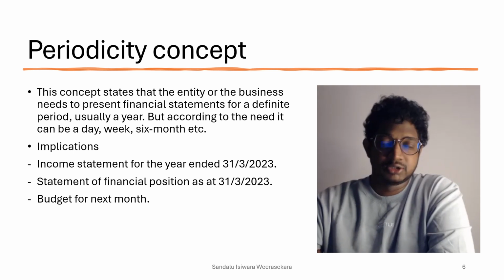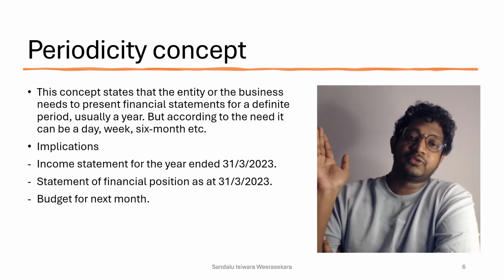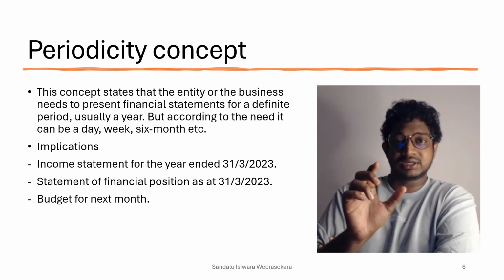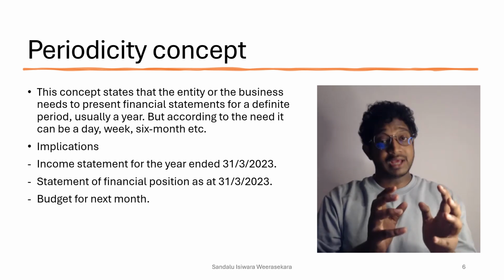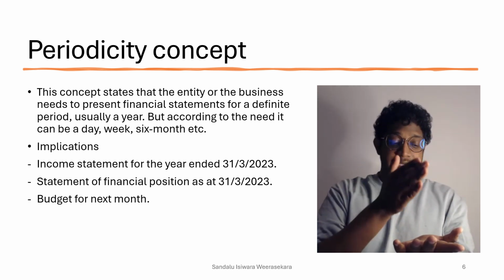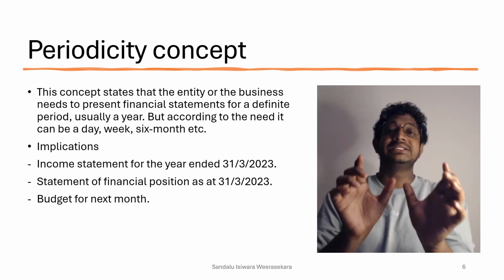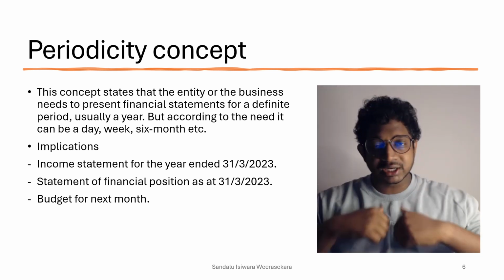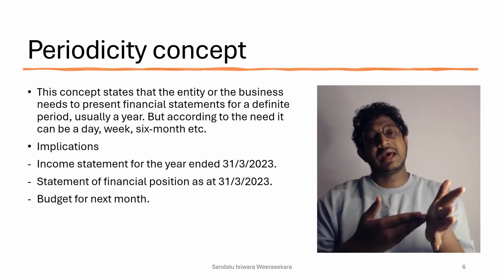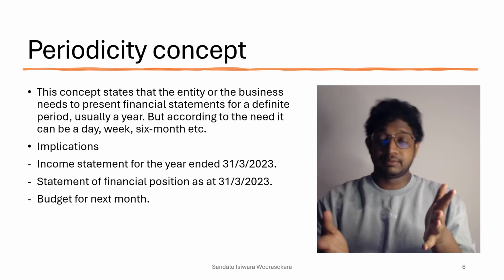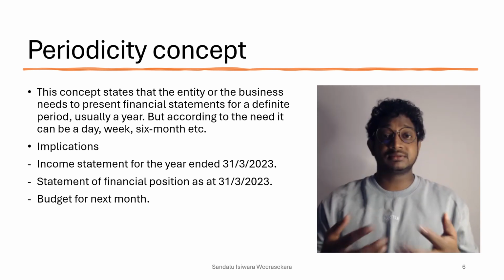Periodicity concept. From the going concern concept, we are assuming that our business will go on for the foreseeable future, but we can't do the accounts for that whole foreseeable future at once. So we have to divide that foreseeable future into periods, and do the accounts for each period. Generally, we do accounts for a year, but sometimes it can be a day, a week, a month, 6 months, 2 years.